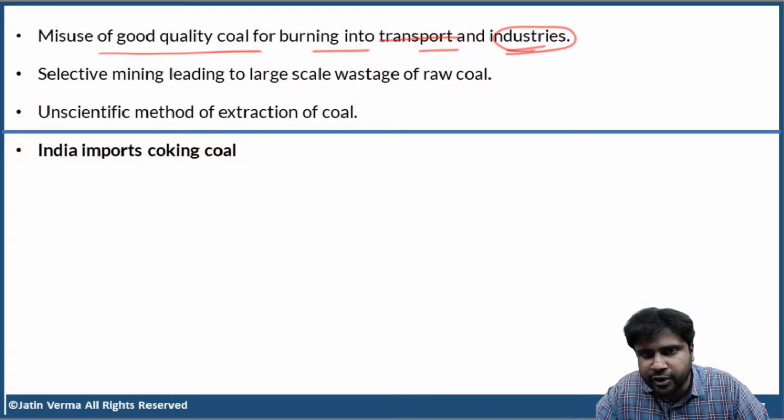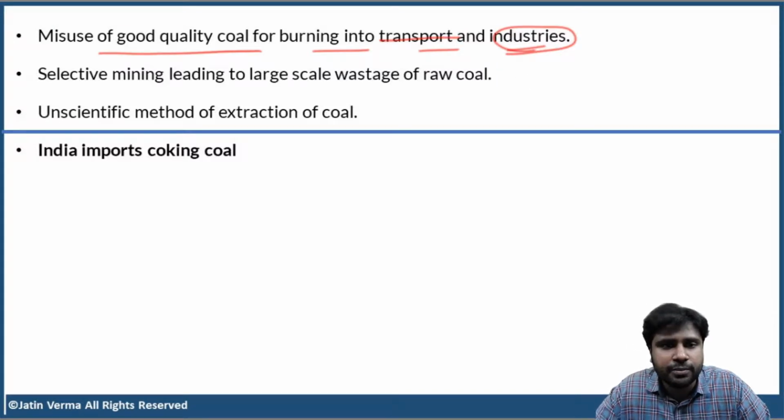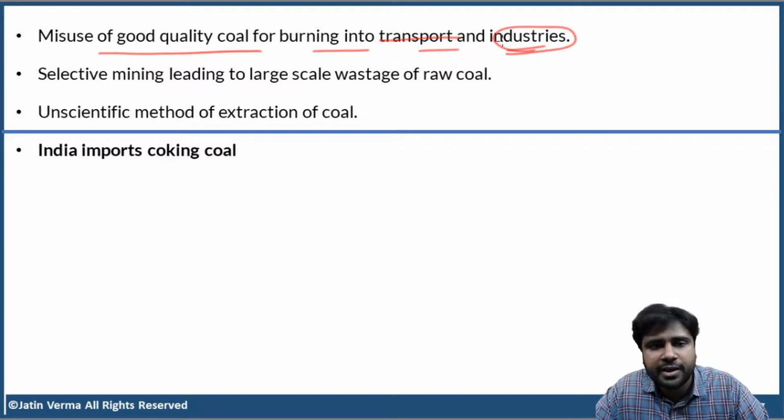Let me remove the word transport because that is all past. Right now, nobody is using coal based engines for transportation. So, good quality coal is not given for thermal power plants. They continue to use lesser quality coal, which contains a lot of moisture and other impurities.